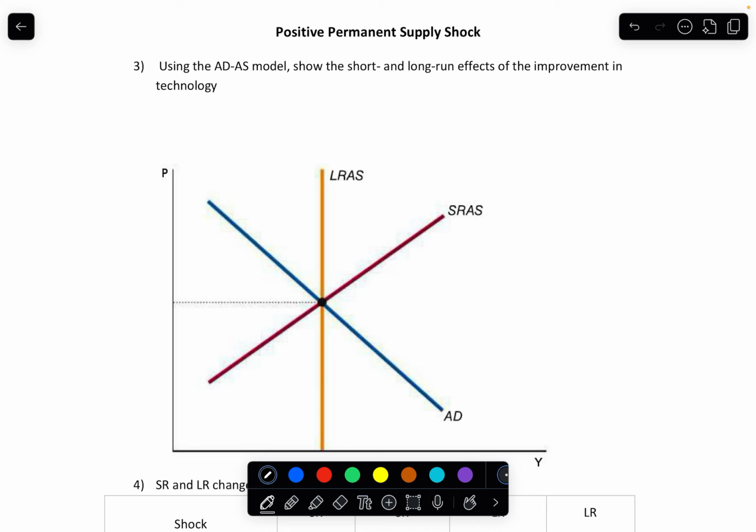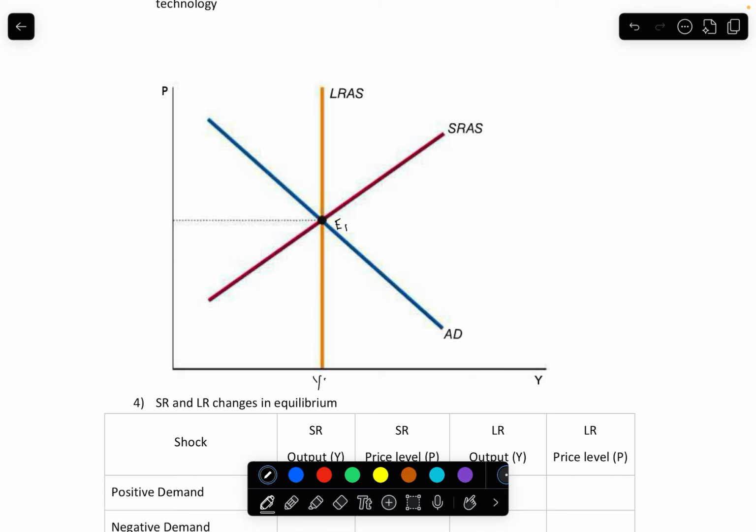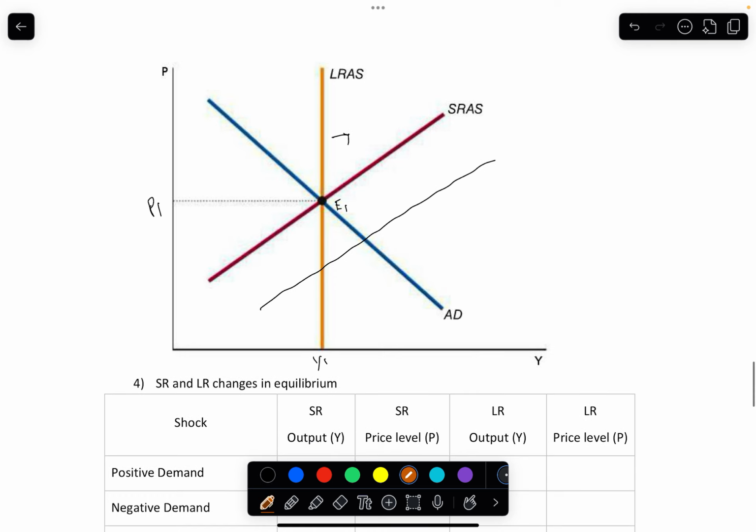This improvement is going to be permanent, so positive, and it's going to shift both the short-run aggregate supply curve and the long-run aggregate supply curve to the right. So what we have here is our initial equilibrium, Y1, P1. New technology makes production cheaper and faster, so short-run aggregate supply is going to shift to the right, but the long-run aggregate supply is also going to shift to the right, and I'll show that with an orange line.